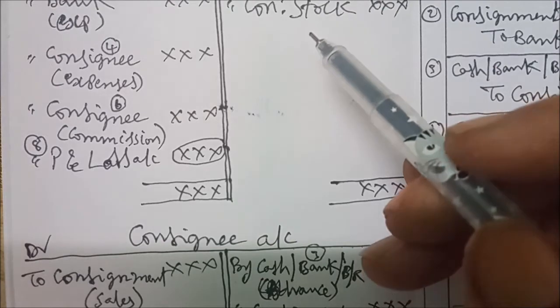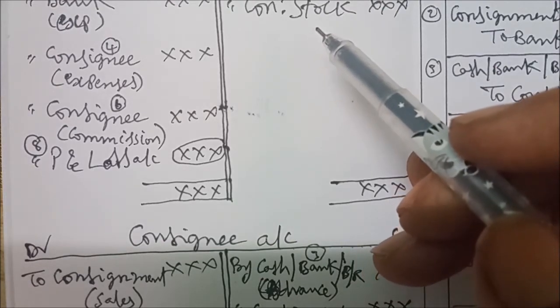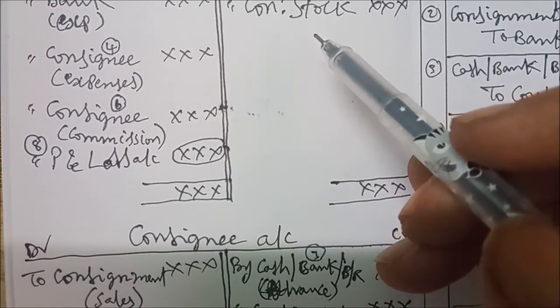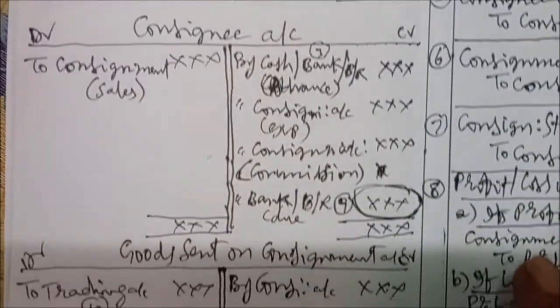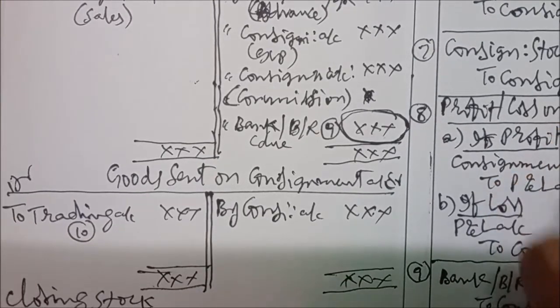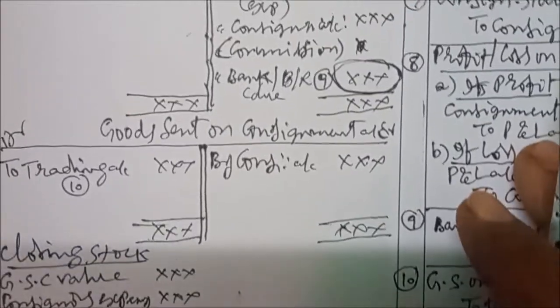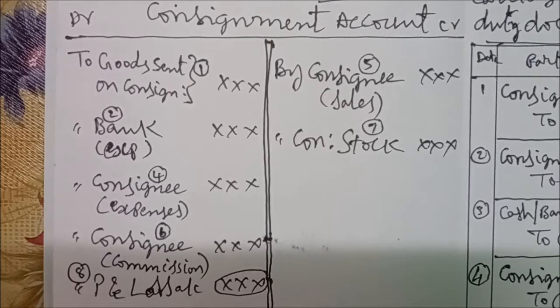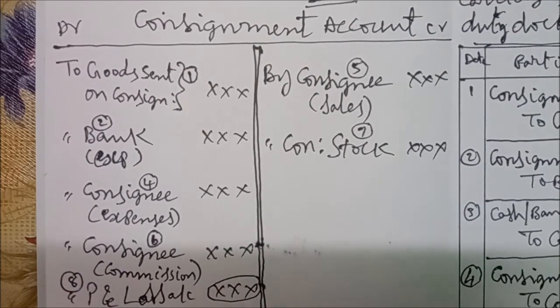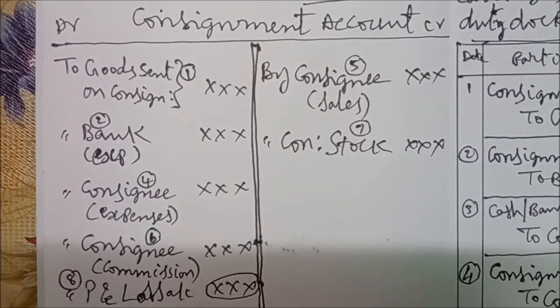So like that, in this session we completed how to remember the items in the consignment account. Basing on that, we see how to complete the consignee account, the goods sent on consignment account and the closing stock value. Like that, we can easily remember the items. Consignment account is the base. If you remember this well, you can complete the other items easily. There are only 6 items in the consignment account except profit or loss.